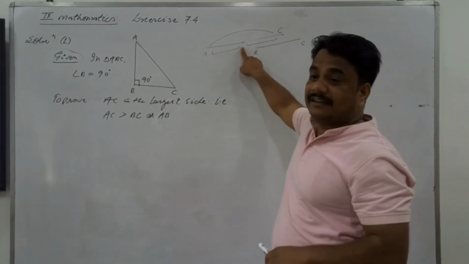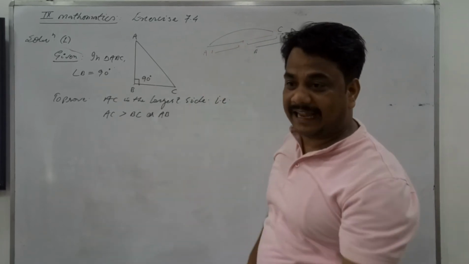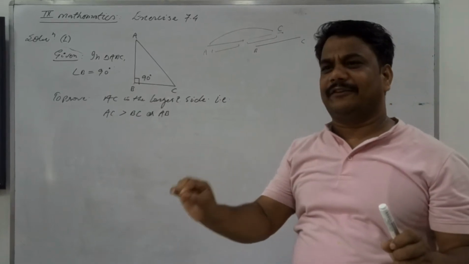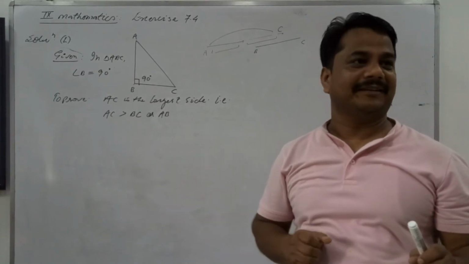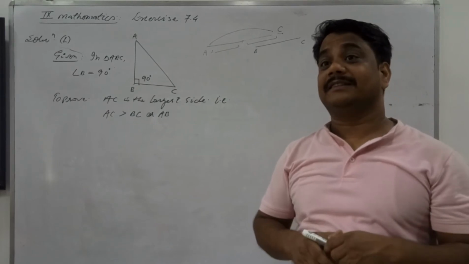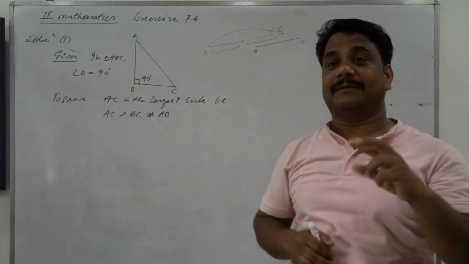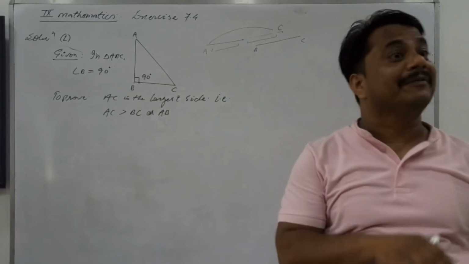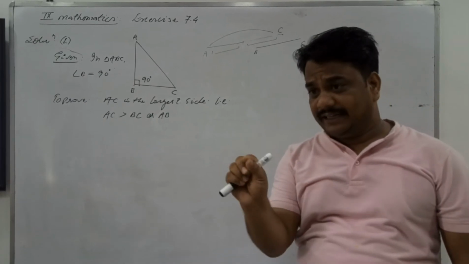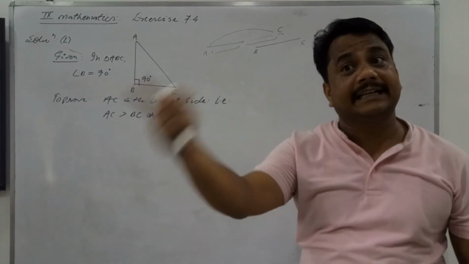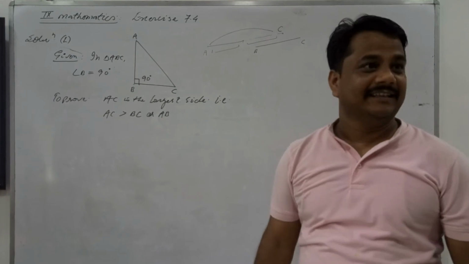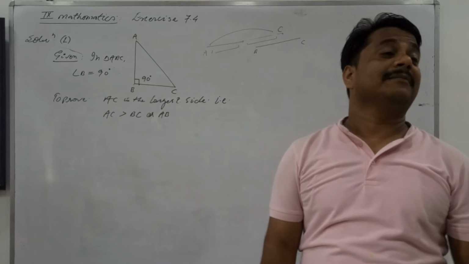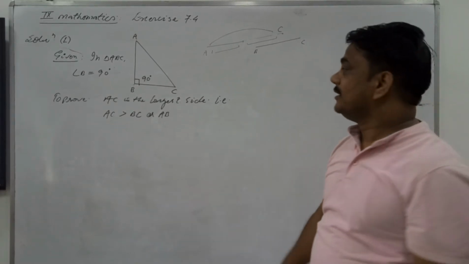If it is equal, then all points are lying on the line. Are they forming a triangle? No, they are not forming a triangle. With the help of three points, if the sum of two sides is equal to the third side, then a triangle cannot be formed. If the sum of two sides is greater than the third side, then they will form a triangle. So it is called triangle inequality. Why is it called triangle inequality? Because the sum is greater than the third side. Is that clear?